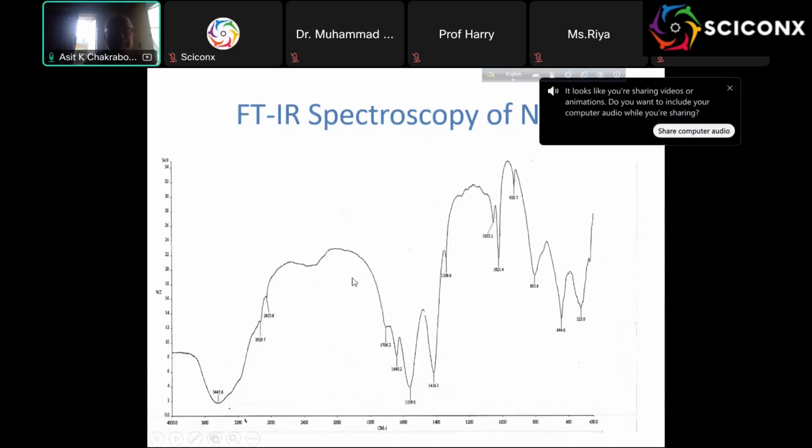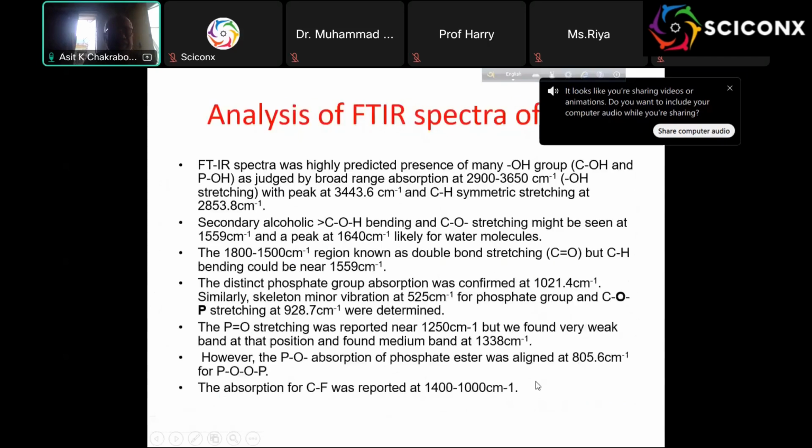And here is the FTIR spectrum. Again, this is shown as transmission, not absorbance. Here is the OH, and there are also some bands I show here, like the phosphate group absorption at 1021.4 cm-1. Similarly at 525 for the phosphate group, and C-O-P stretching at 929.7. This is my experience with the books. Essentially, I purchased 4 books to get as much as I can about what is going on.